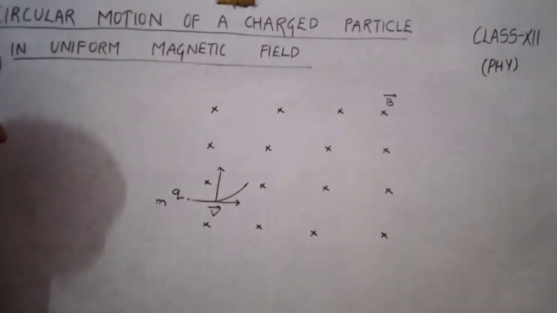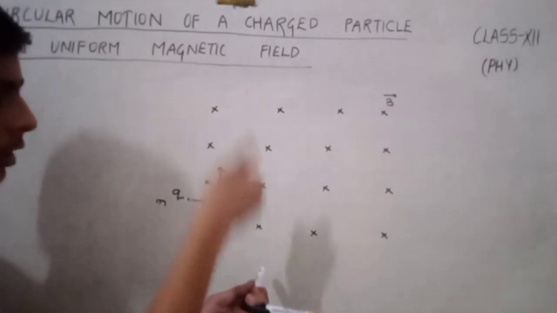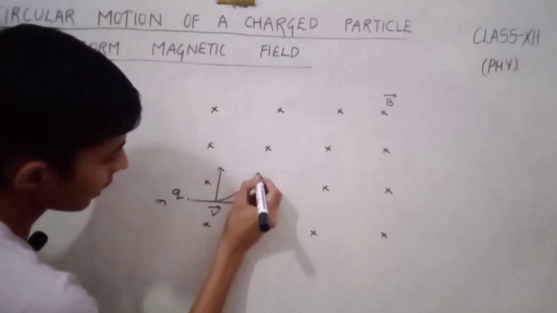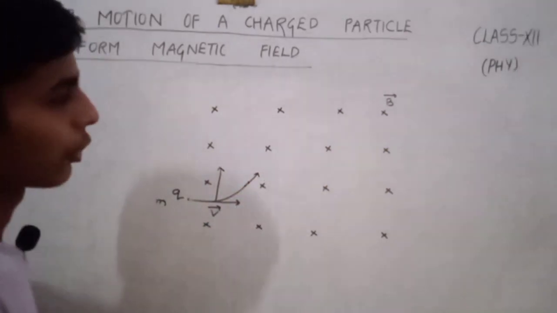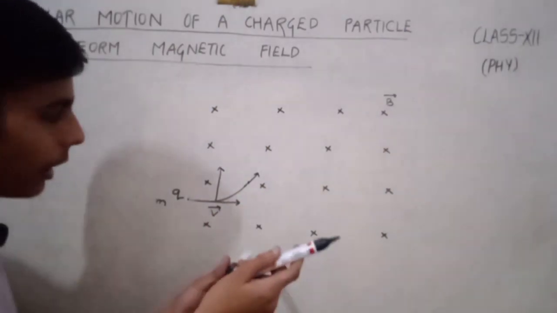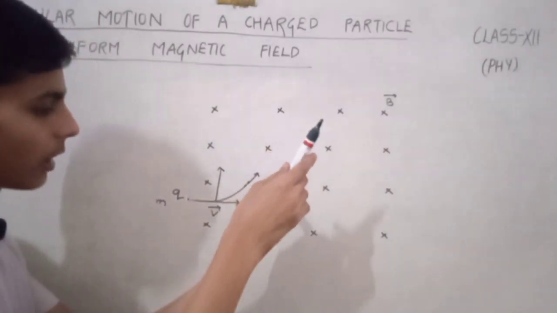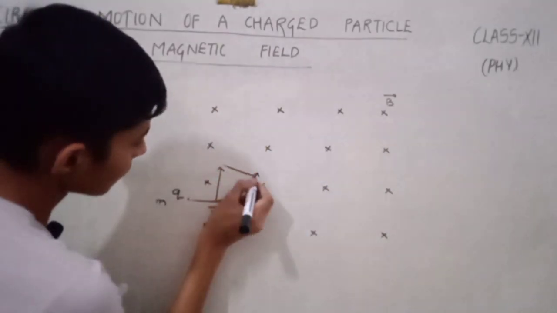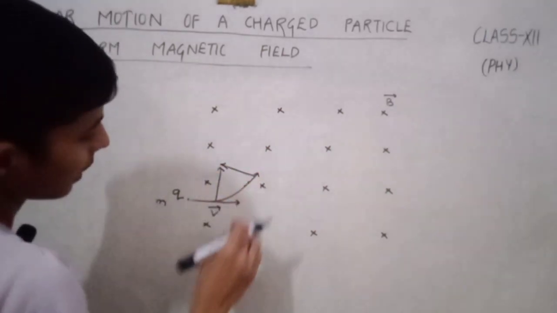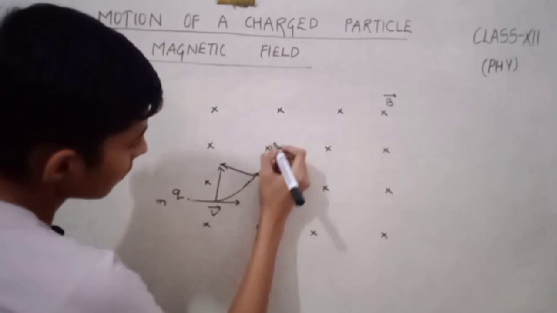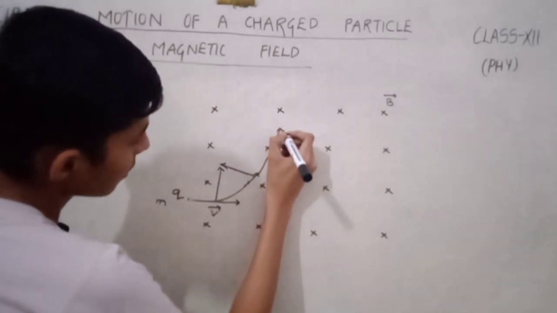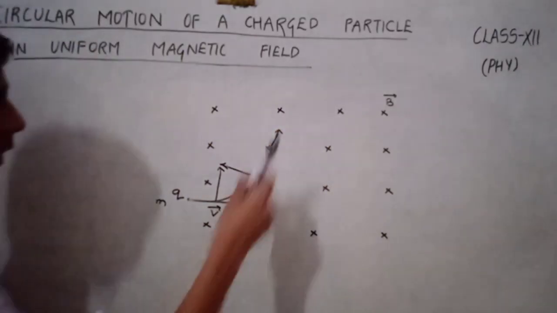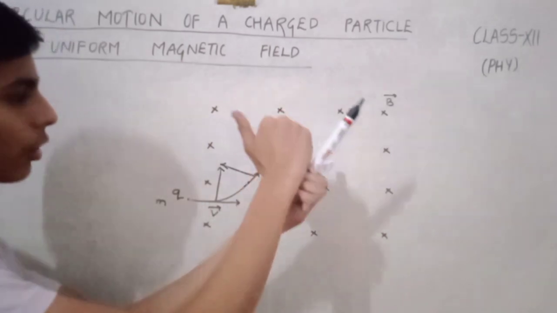Now here the velocity is in this direction and the magnetic field is into the plane, so at this point it will experience a force in this direction.